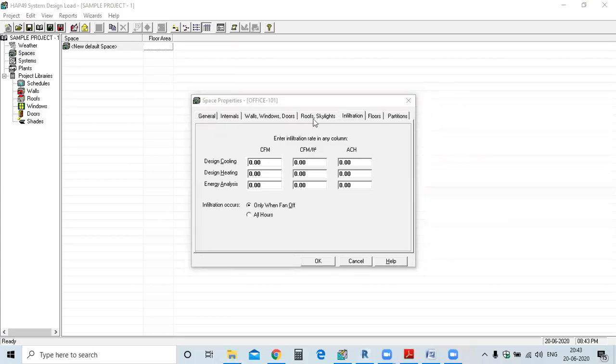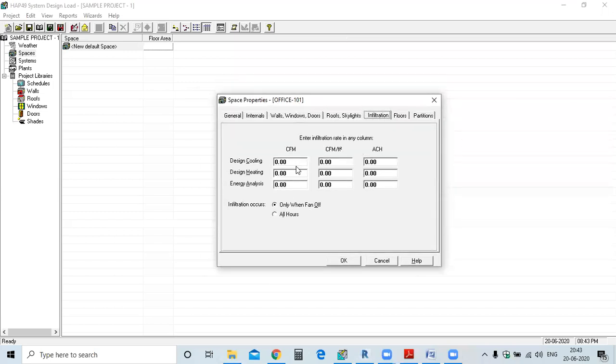So roof and skylight is covered, and next is the infiltration. In infiltration, you can take the CFM as per ISHRAE, 5 to 10. Okay, I am taking 10 for heating also.